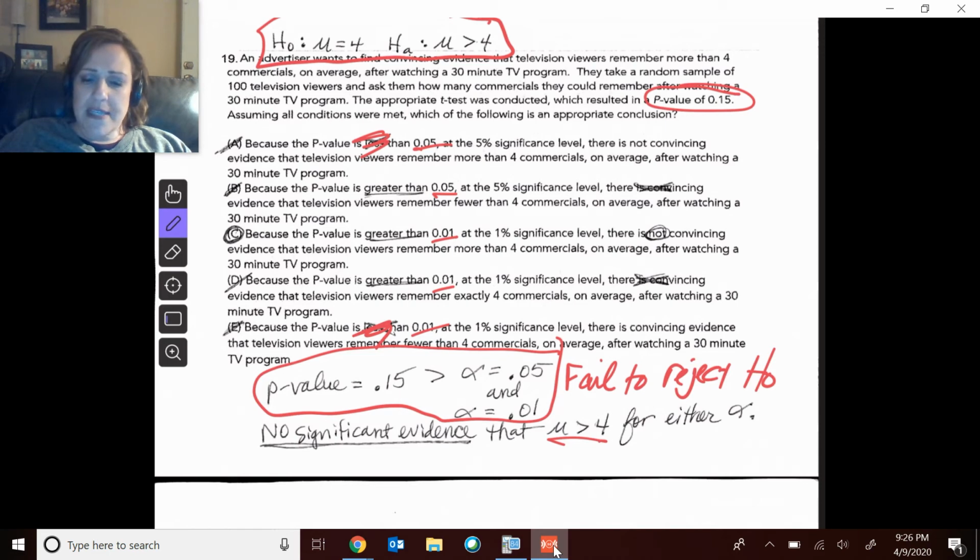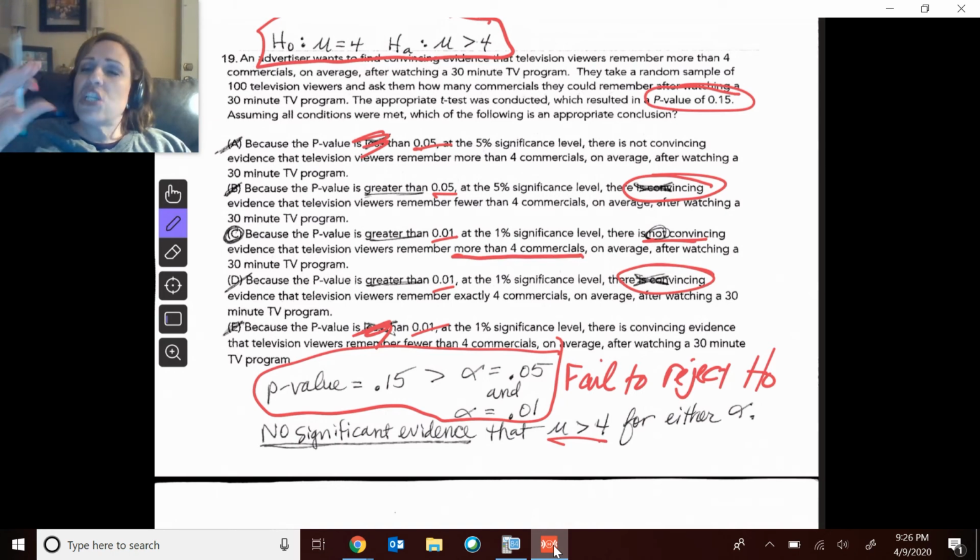And this one says there is convincing evidence of something. No, there is not convincing evidence. Now make sure what it says is HA. Not convincing evidence that more than 4 commercials on average. Just make sure that evidence, convincing or not, is always about HA.